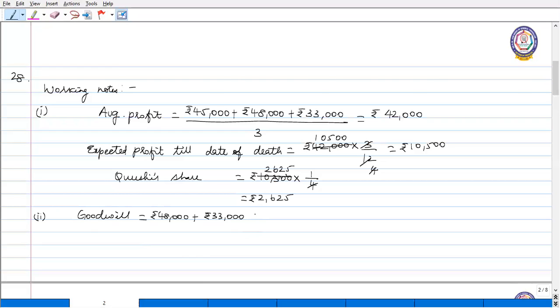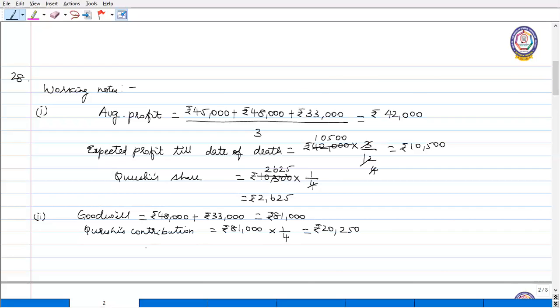So the total is 81,000. Now, how much is Qureshi's contribution on this? Qureshi's contribution is equal to 81,000 into 1/4.